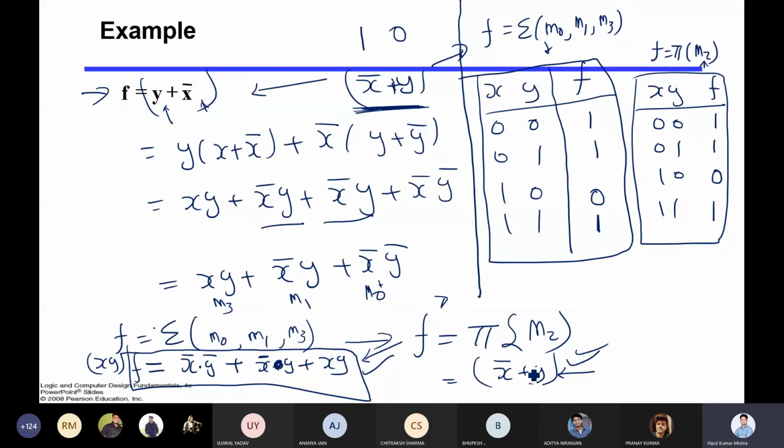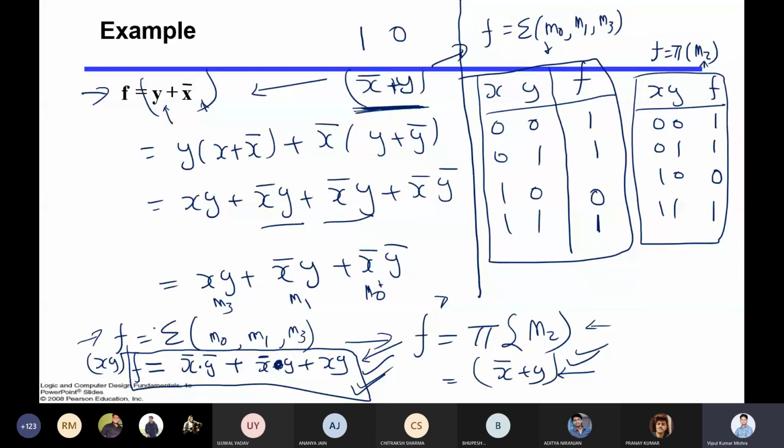Getting or not? Yes, sir. Right. Now a simple thing: if you want to represent exactly the same function, in that case you will take this M2 and take the complement of it, meaning one extra NOT gate is required, then you are able to represent it exactly. That is the beauty behind min term and max term. Once we see more circuits in the upcoming class, we will understand that sometimes making a circuit using max terms is more profitable, and sometimes using min terms is more profitable.